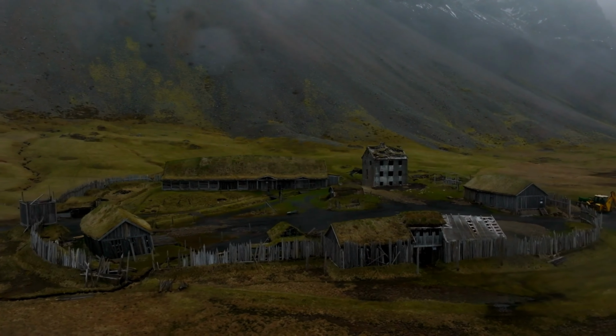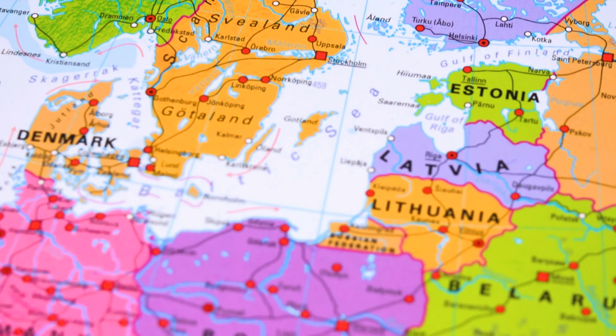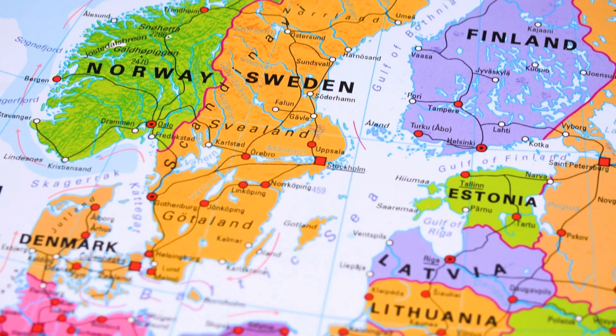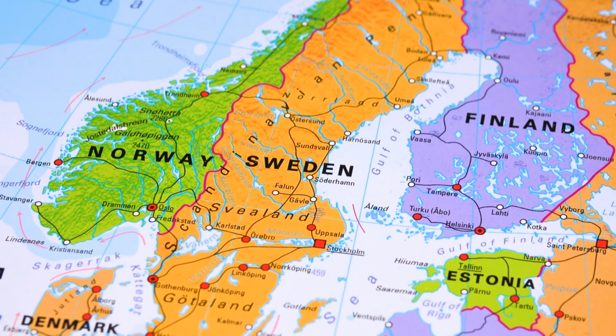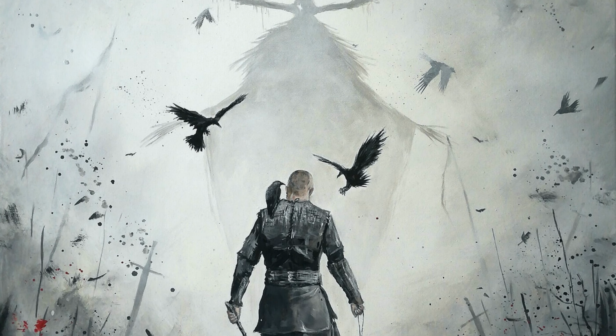Old Norse is an ancient North Germanic language that was spoken by the Norse people during the Viking Age from approximately 800 to 1200 AD. It was primarily spoken in the Scandinavian region, including present-day Norway, Sweden, Denmark, Iceland, and parts of the British Isles. Here are some key aspects of Old Norse.